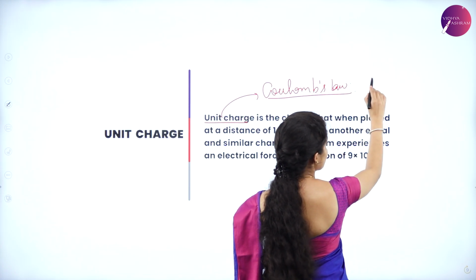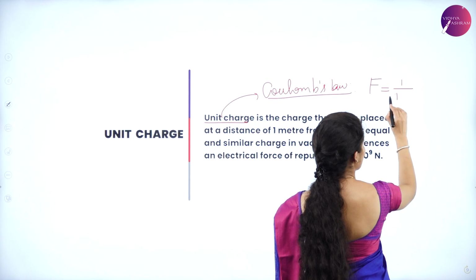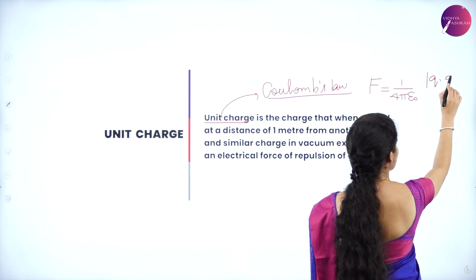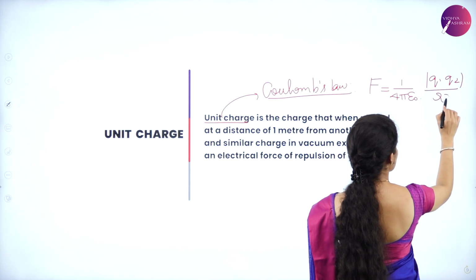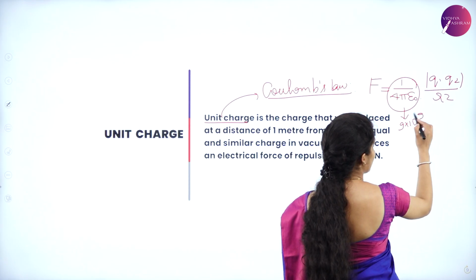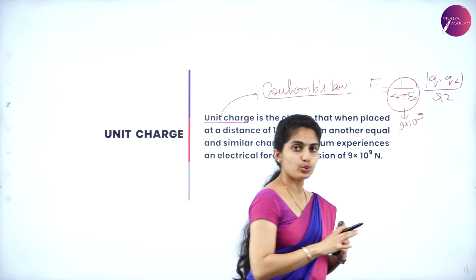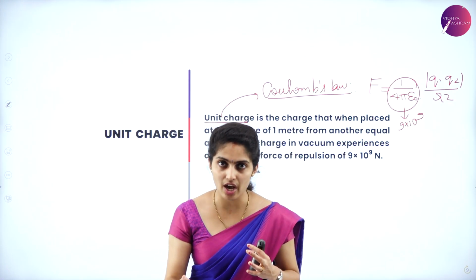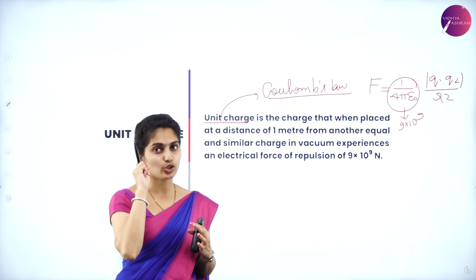So what is Coulomb's law? F is equal to 1 by 4 pi epsilon naught Q1 Q2 by R square. We know the value for 1 by 4 pi epsilon naught, that is 9 into 10 raised to 9. And we don't know the value for Q1, Q2 and R square. So we are talking about unit charge. That means the charge is said to be 1.